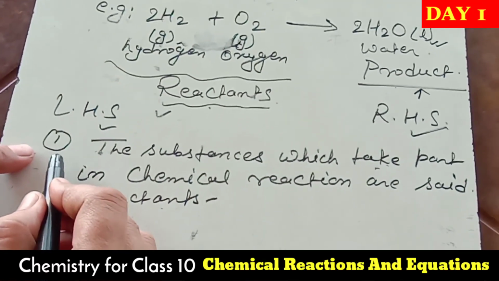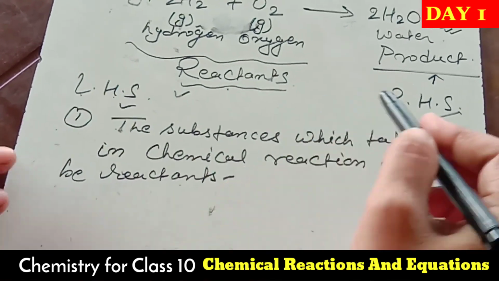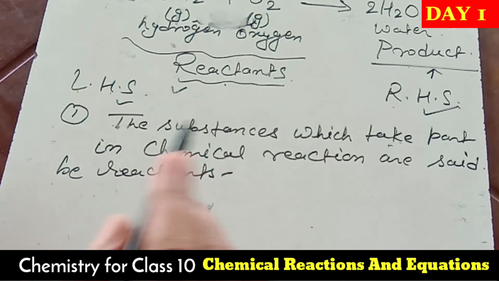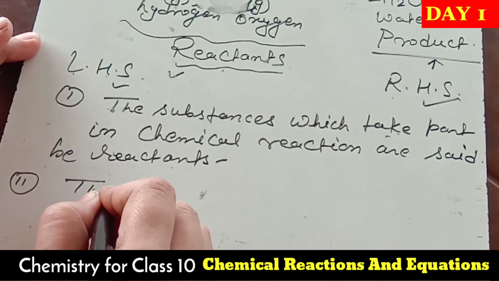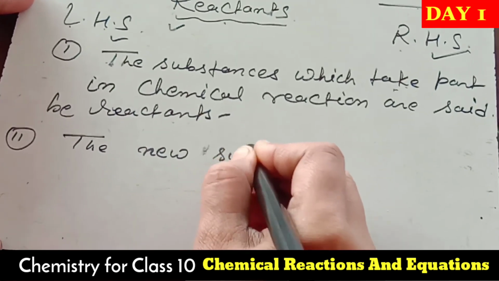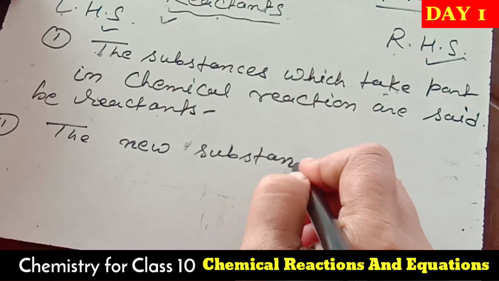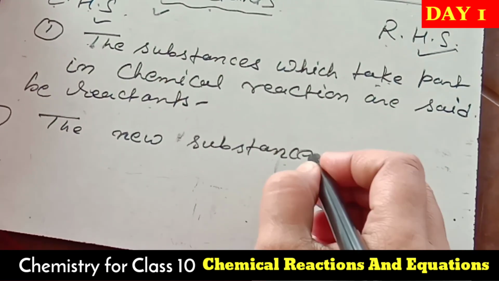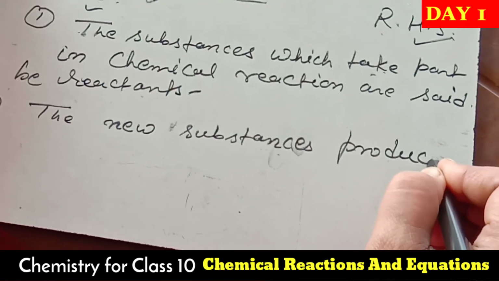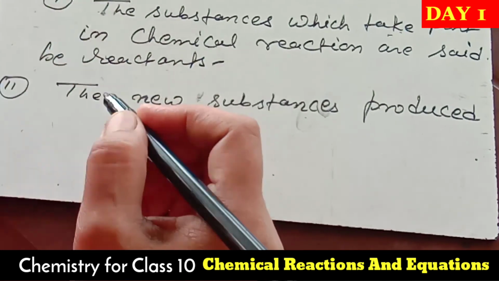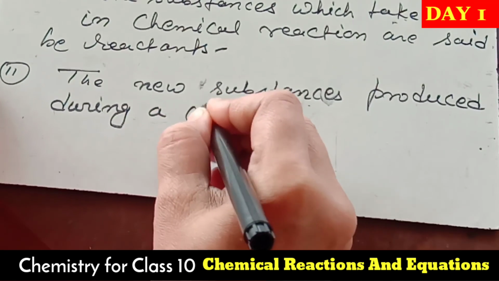So one part is clear: the left hand side is reactants. Always reactants live on the left hand side. Now the RHS, right hand side, what is it? Now the two things are very important. The new substance produced during a chemical reaction.